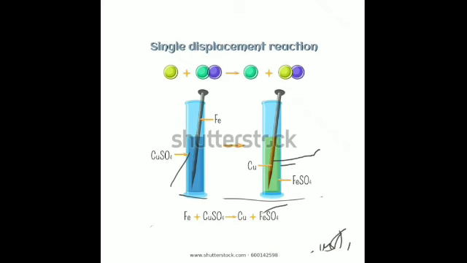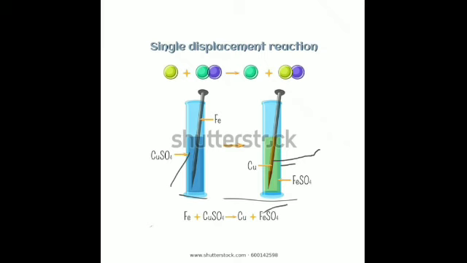Is that clear? And copper does not displace iron from iron sulfate solution, it remains as such because it is less reactive than iron. So this proves that a more reactive metal displaces a less reactive metal from its compound, and the chemical reaction involved I have just shown you, this is the reaction which is possible. The other reaction, that is copper plus iron sulfate, there will be no reaction, no change in the solution nor any change in the copper wire. So this concludes that a more reactive metal displaces a less reactive metal from its compound. Is it clear?